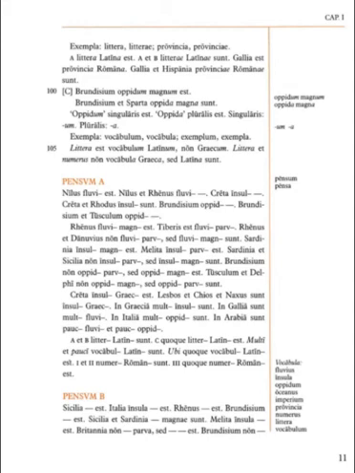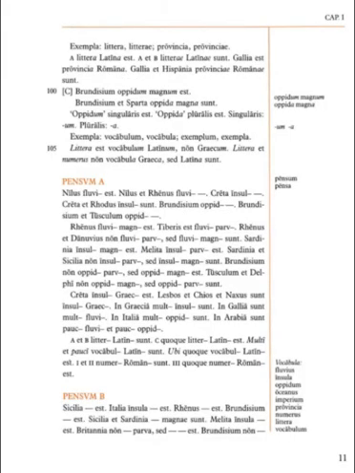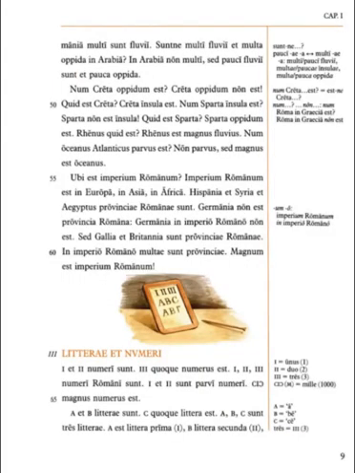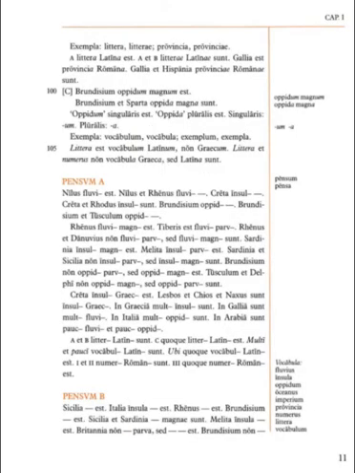Britannia non insula parva sed insula magna. Again, magnus is the opposite of parvus. If you remember back a couple of pages, you'll have this little sign here in the margins, parvus versus magnus, basically meaning parvus and magnus are opposites. All right, so back to the thing here. So Britannia non insula parva sed insula magna est.